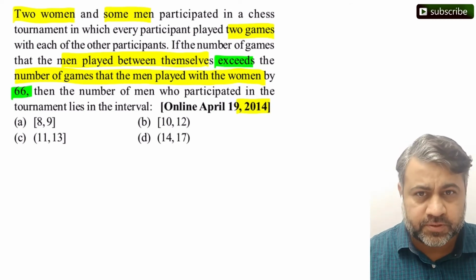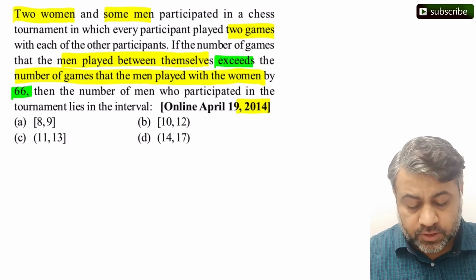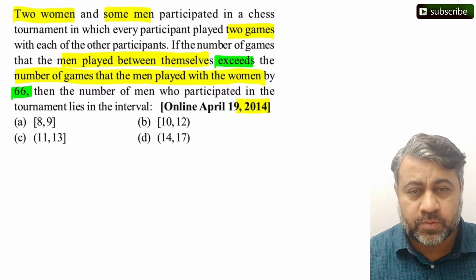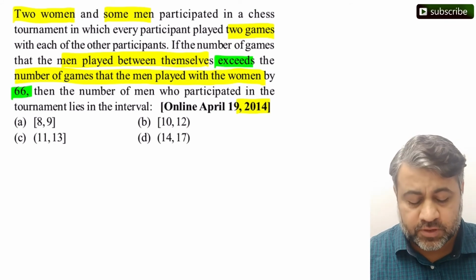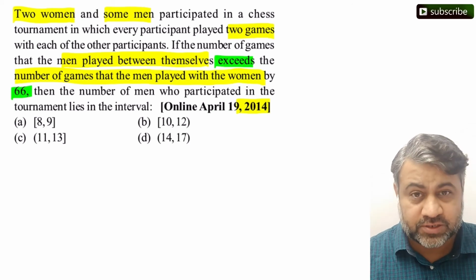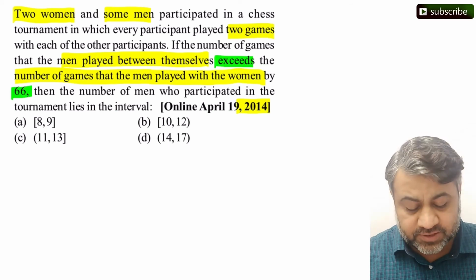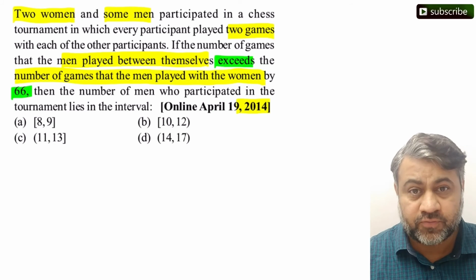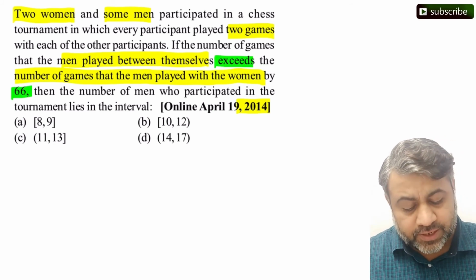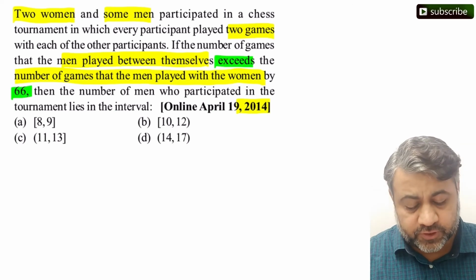So we have 4 options and what we want to find here is the number of men played this tournament is lying in which interval, ठीक है. So answer आने के बाद में भी we have to understand that number lies in one of the 4 options, one of the 4 intervals. Which interval does it lie? Chalo, let's start. Let's try to make an equation first.